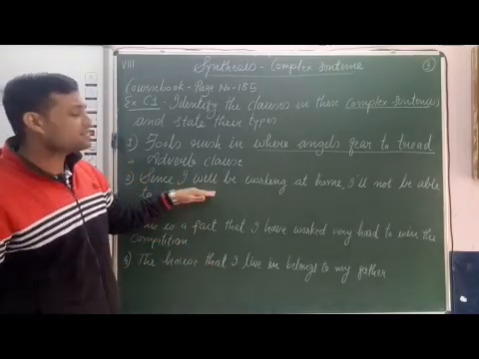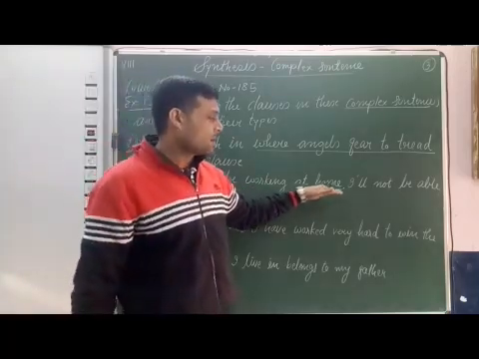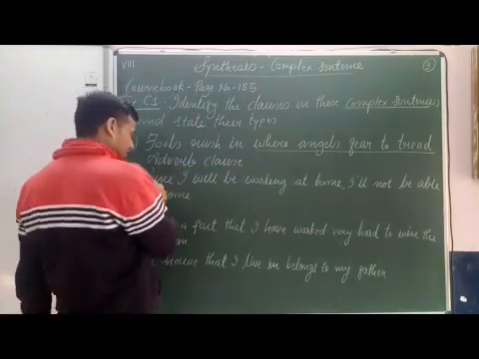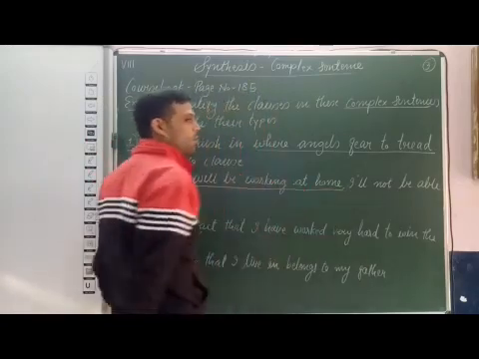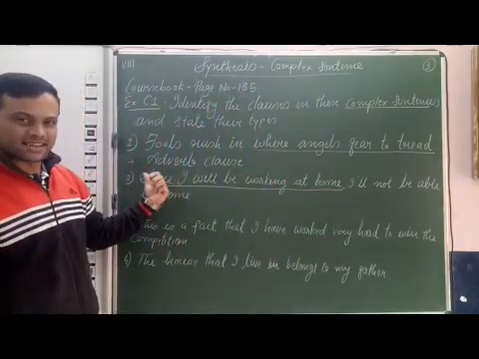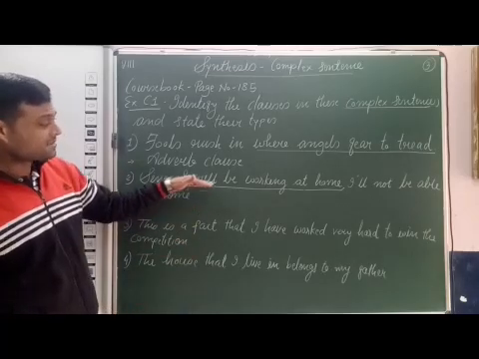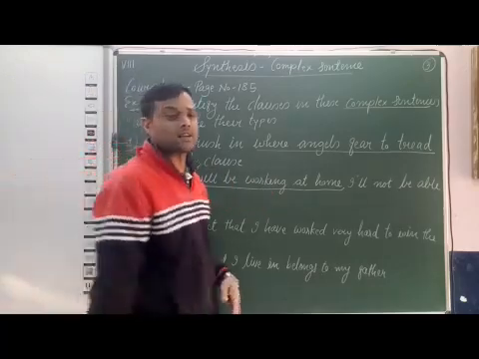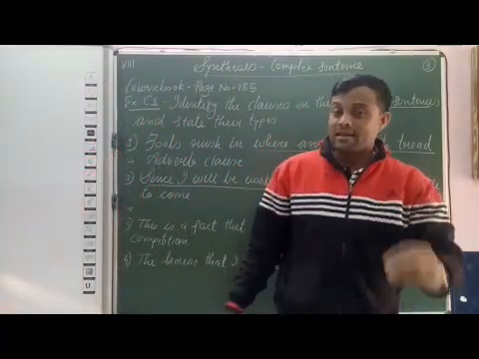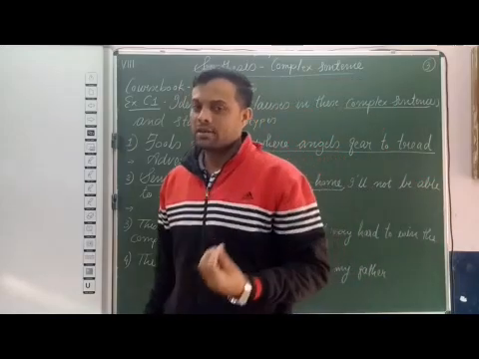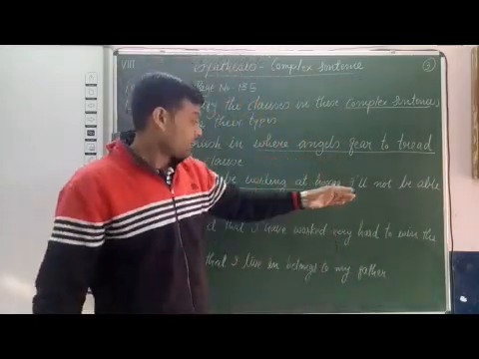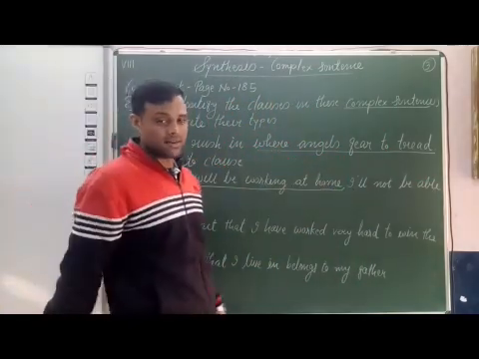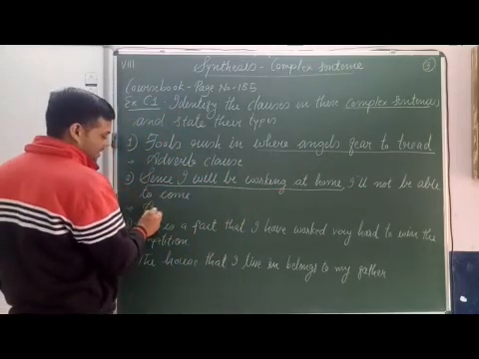Next, since I will be working at home, I will not be able to come. Here the subordinate clause is since I will be working at home. Since is the subordinating conjunction. When we read the sentence, we come to know the subordinate clause states the reason for not being able to come. It means it modifies the verb of the main clause, so it is also an adverb clause.